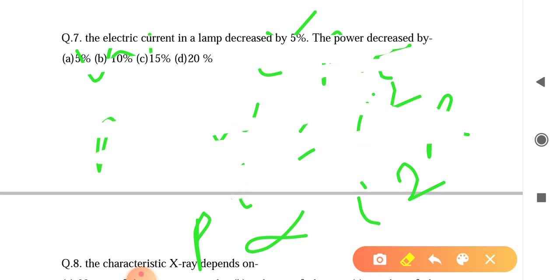And we can also calculate how to estimate the percentage error of the circuit easily.